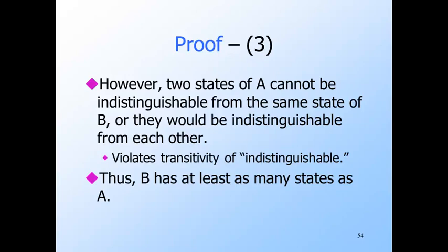So that concludes the entire argument. It says that by throwing away unreachable states and then merging indistinguishable states, you get an automaton that is as small, that is, has as few states, as any other automaton for the same language.